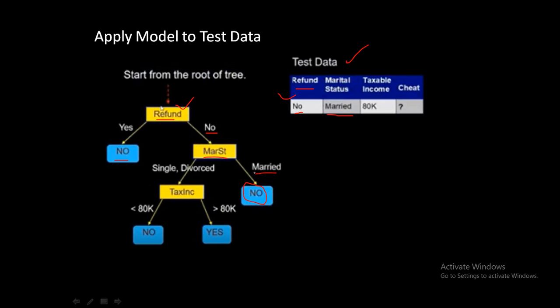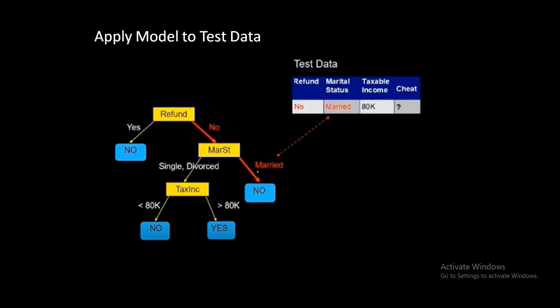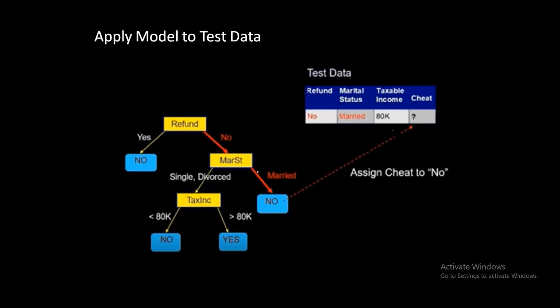This is pretty simple actually. First of all, we check whether refund is given or not. The answer is no. Then we check another thing, that is marital status, and that is married. So the decision is made and you can find out the answer: that person didn't cheat. You can assign the class value, that is no. So that is how a decision tree works.